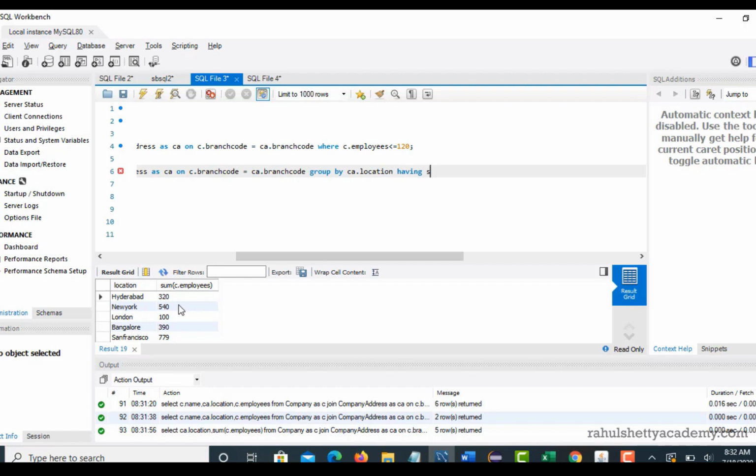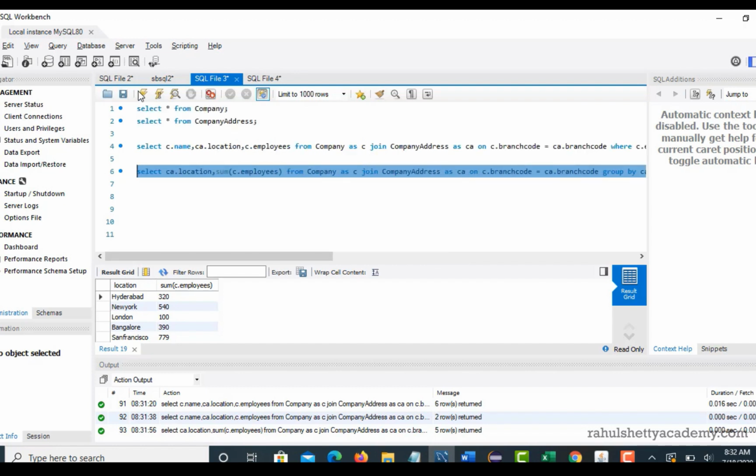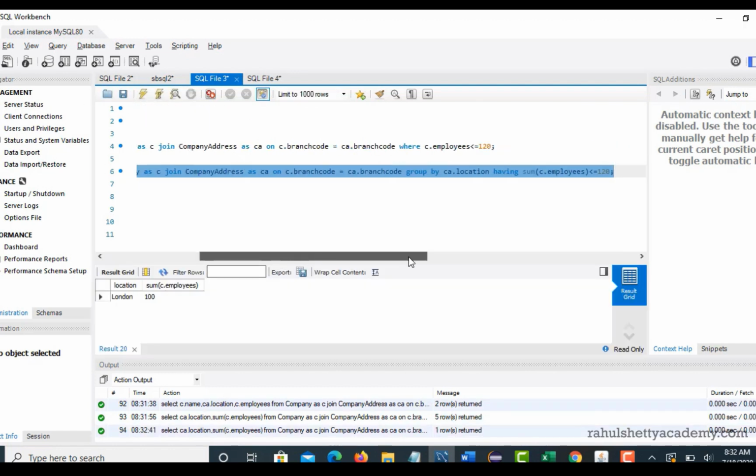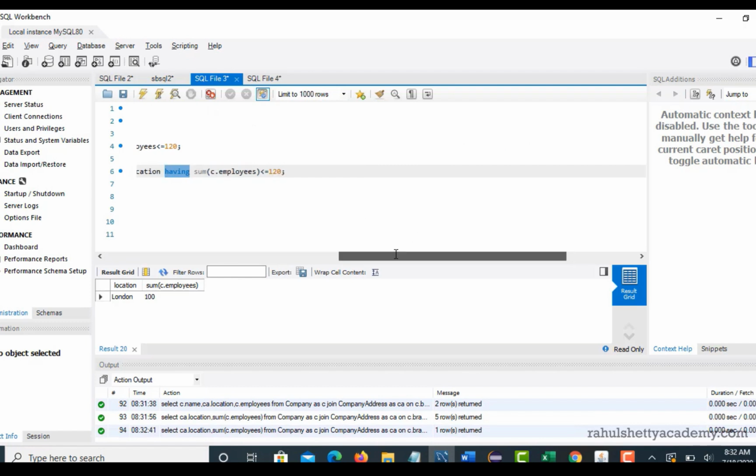Okay, having the sum of, what is the column name? C dot employees less than or equal to 120. Okay, now I hope you understood the difference. So having should be used in conjunction with group by.